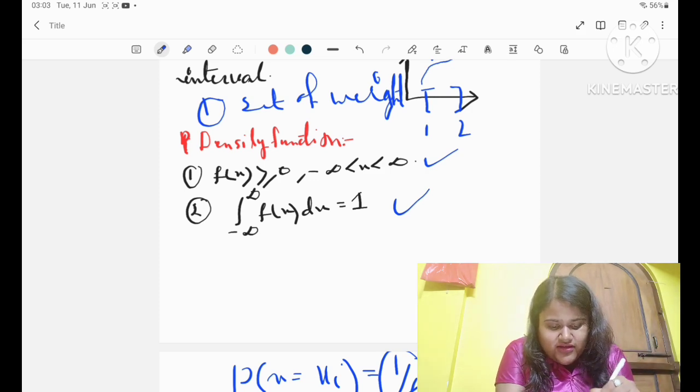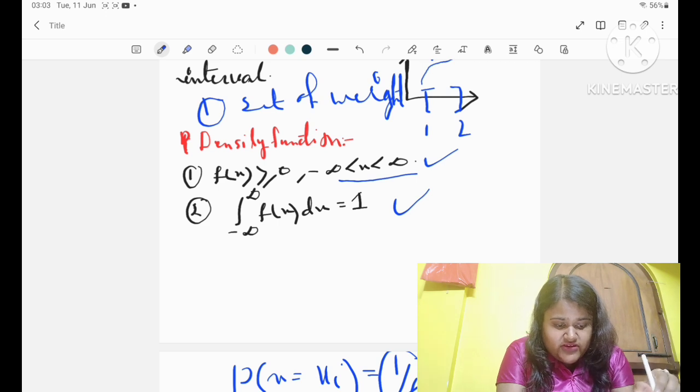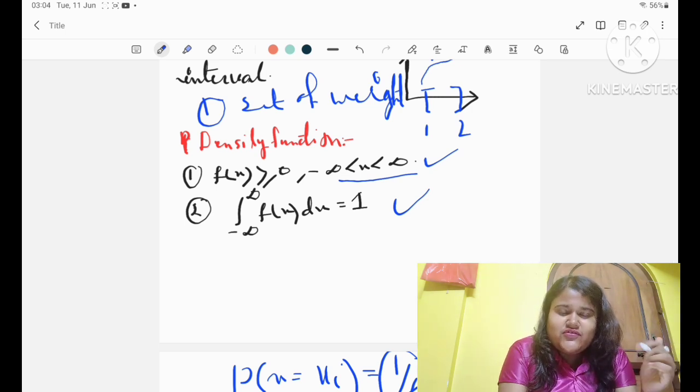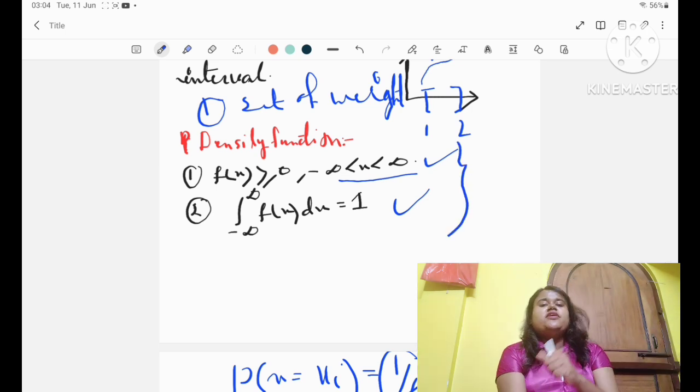Let me give you one example. The example is the set of weights or heights of people in a city, right? We can think this way, that this is a continuous random variable, because see what happens.